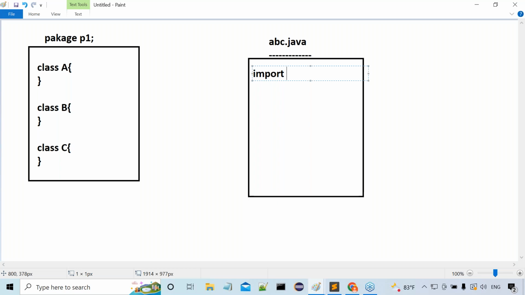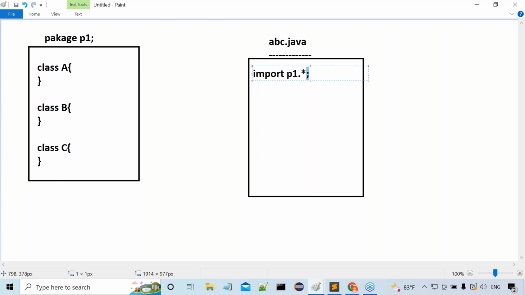From which package are we importing the content? Package P1. That means here we have to specify P1, right, sir? From this P1, what do you want to import? Only class name A or all the classes? That depends on your requirement. If you want to import only one particular class, that is A class, then we can specify P1.A. But if I want to import all from the P1 package, what do we have to specify there? Star. Star represents all from the P1 package.